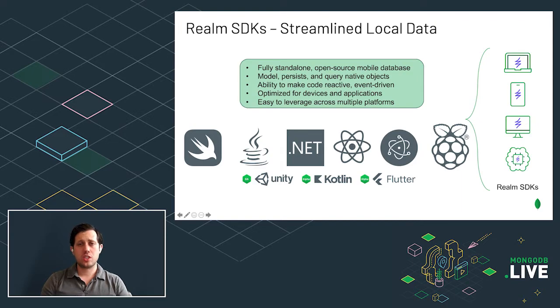And we've also started to look at some emerging cross-platform frameworks as well, specifically Kotlin multi-platform and Flutter. What this means is that as I talk about the features provided with the Realm SDKs, all of these features work pretty much the same regardless of which platform you're using. And if you're developing for multiple platforms, a lot of your data models and code are easy to port across.